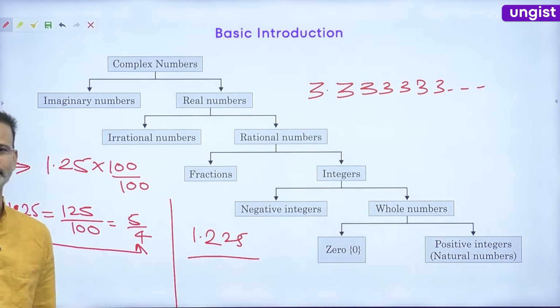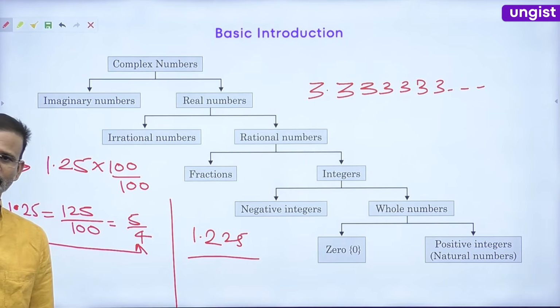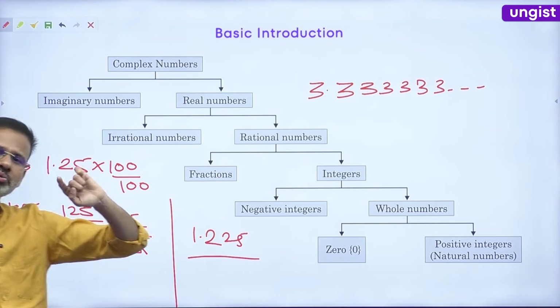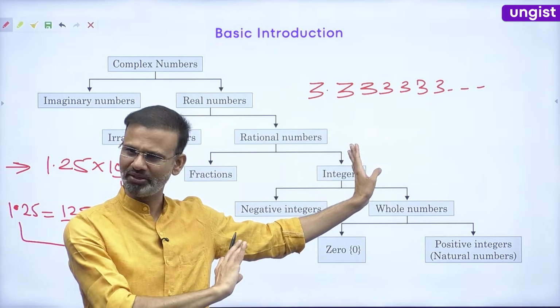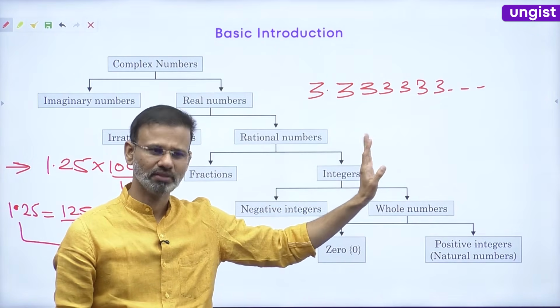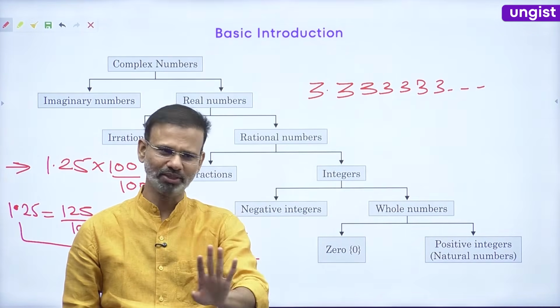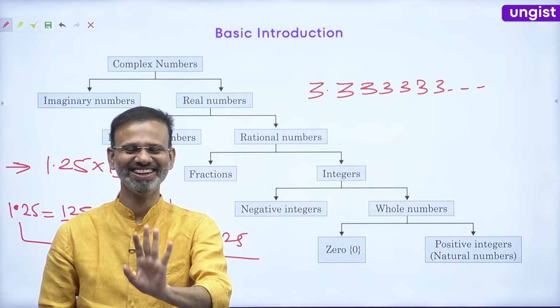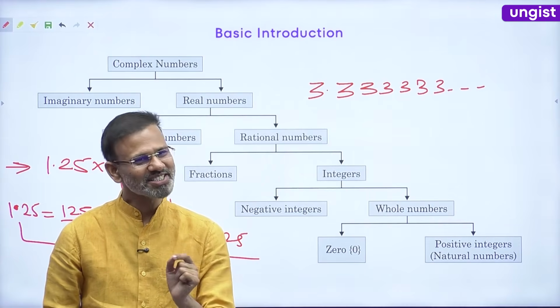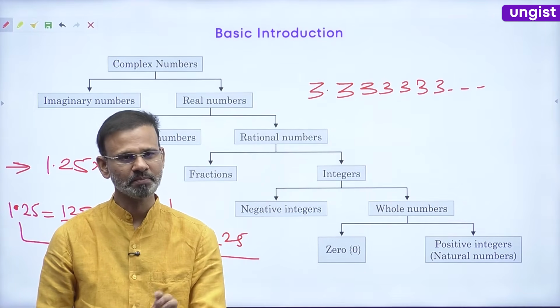Infinitely many times. Now, if I need to convert this number into a fraction, though everybody knows the value, this is 10 by 3.